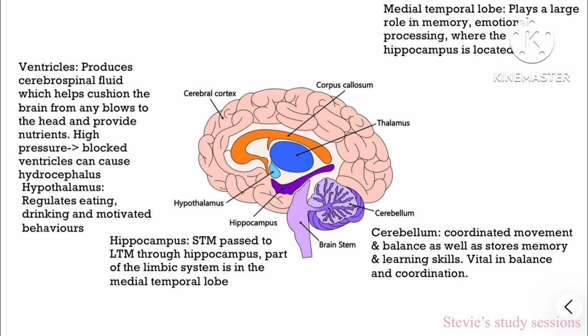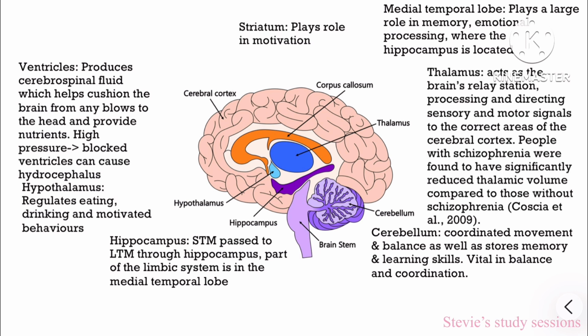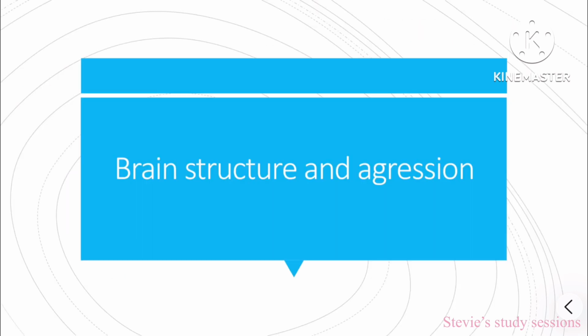The medial temporal lobe, shortened to MTL. This plays a large role in memory, emotion processing, and it's where the hippocampus is located. The striatum plays a role in motivation. Lastly, the thalamus acts as a brain relay station, processing and directing sensory and motor signals to the correct areas of the cerebral cortex. People with schizophrenia were found to have a significantly reduced volume compared to those without schizophrenia.